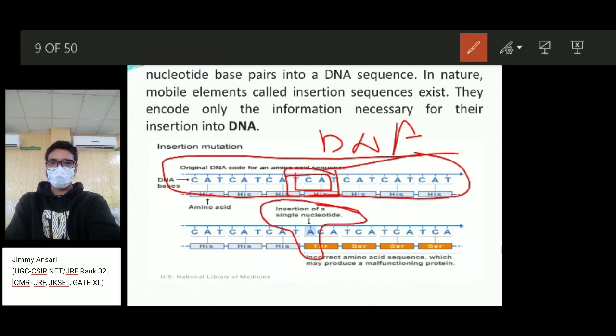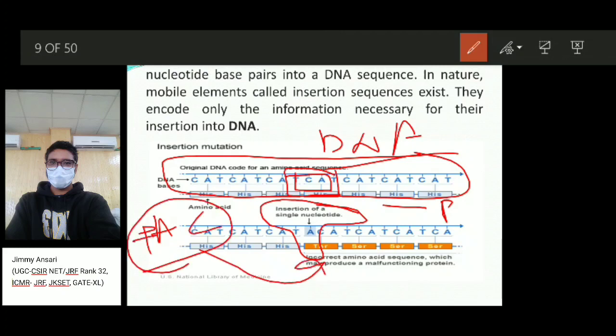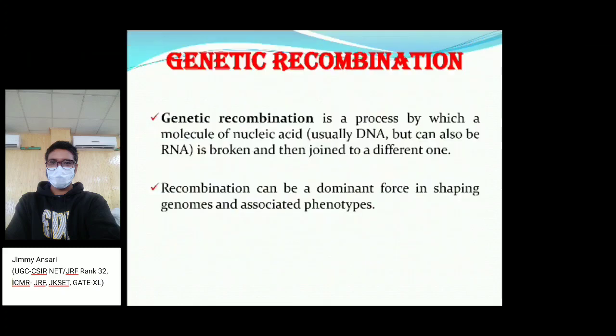A normal sequence between TC and A codes for an amino acid, for example tryptophan. If there is an insertion, the sequence becomes TAC, so it will give another protein instead of tryptophan. The chain of the amino acid sequence will change. It will give another protein, or it will give a stop codon or a start codon, as in an open reading frame where there is a start codon and a stop codon. For example, it may give tyrosine, and at that place it may also give a stop codon.